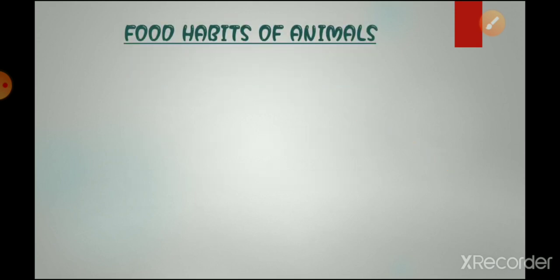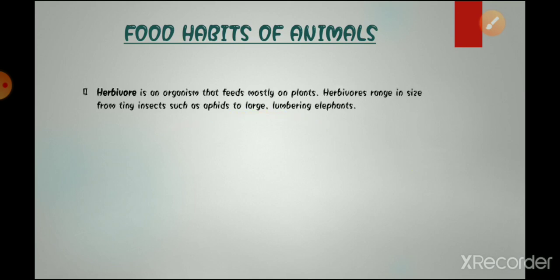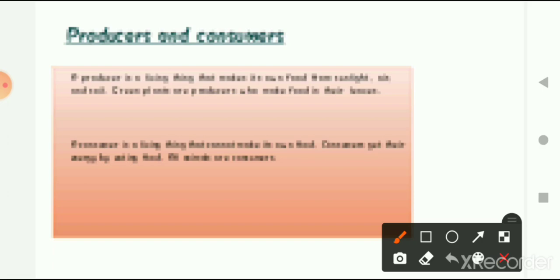Now, food habits of animals. As we all know, there are different types of food habits. Now we are going to talk about the food habits of animals, and according to those food habits, what are the categories into which those animals are divided. The first one is herbivorous. So what is herbivorous?